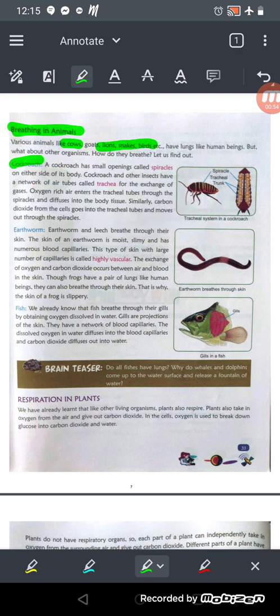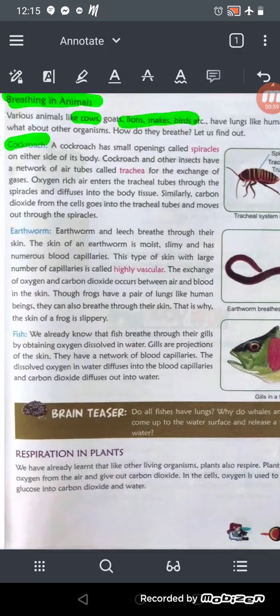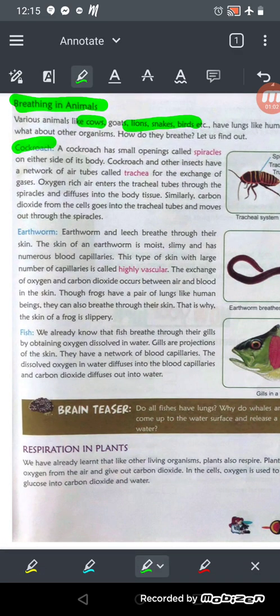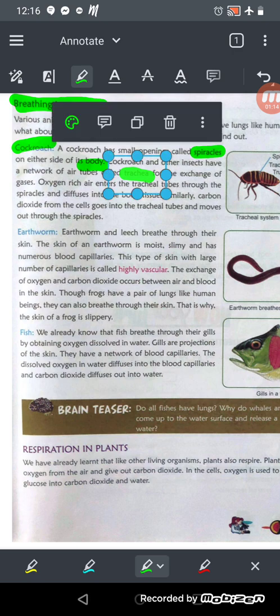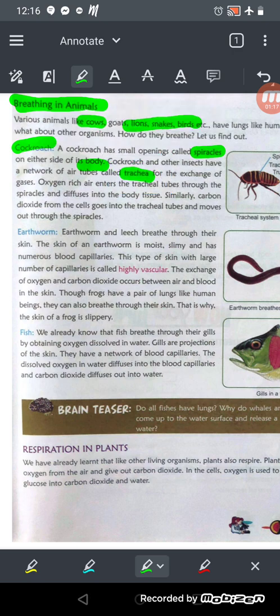We all have cockroaches in our home, and how do they breathe? A cockroach has small openings called spiracles on either side of its body. Cockroaches and other insects have a network of air tubes called the trachea for the exchange of gases. The spiracle is a small opening which helps them in respiration, and the trachea helps in the exchange of gases, okay?